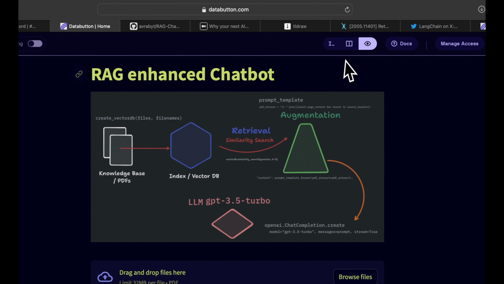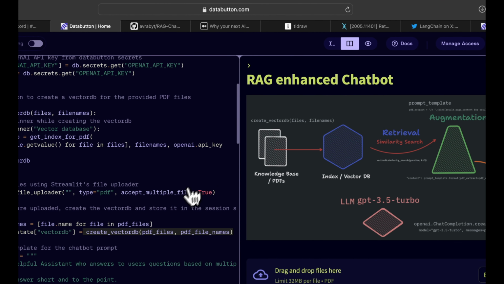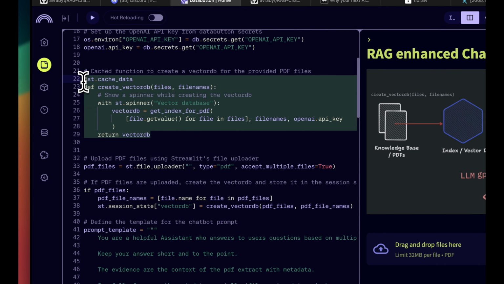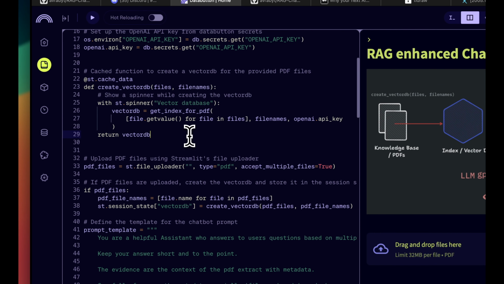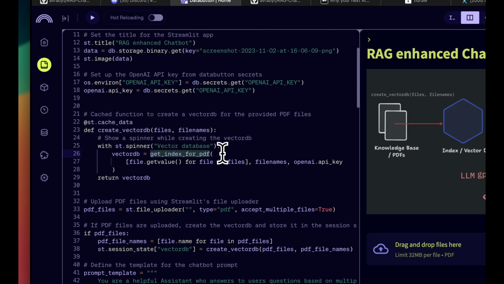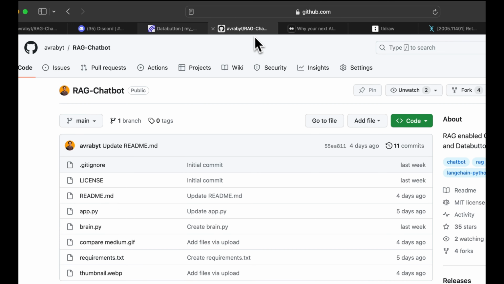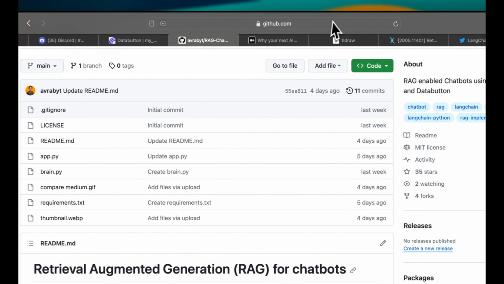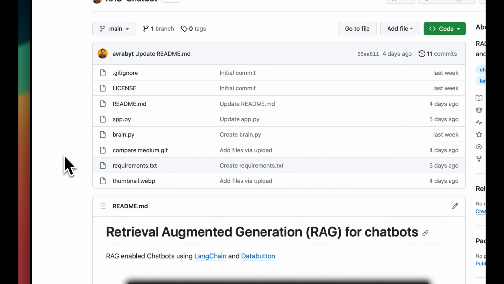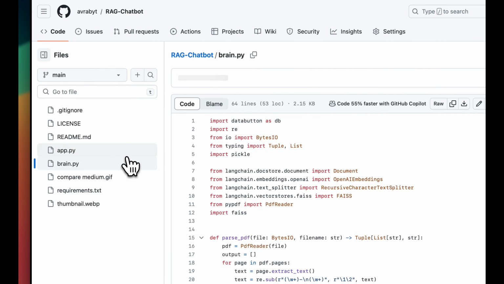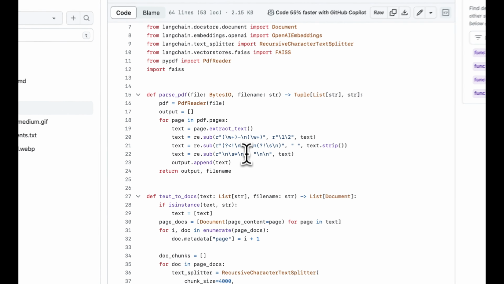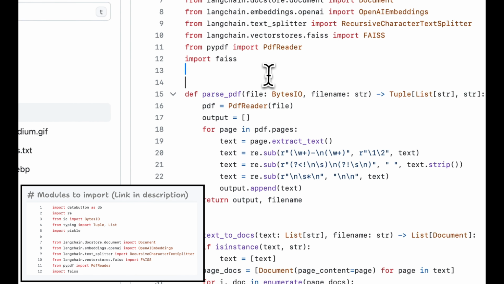For having this vector database, we need to store or index the documents. So this is the function which indexes them, and it also creates the vector database. But as you see here, get index for PDF file is done by another function. So that's where I'll take you first. This is the brain of the app, as I call it. In this GitHub repository, you'll find the entire code base. In this brain.py, you will mainly find the way to parse the PDF file.